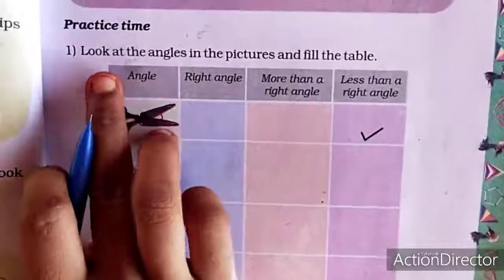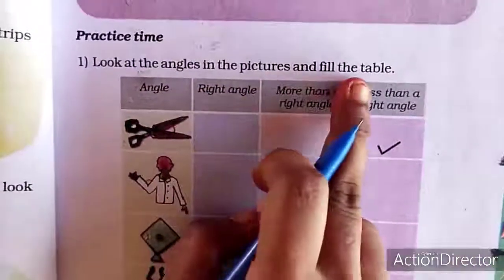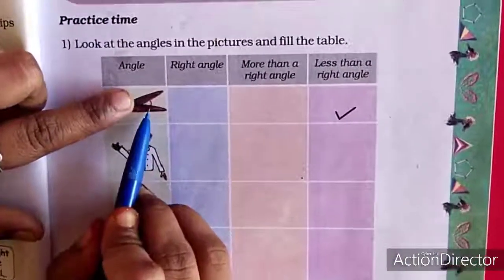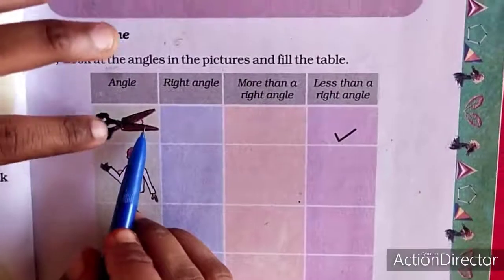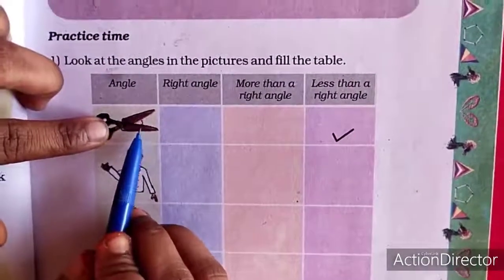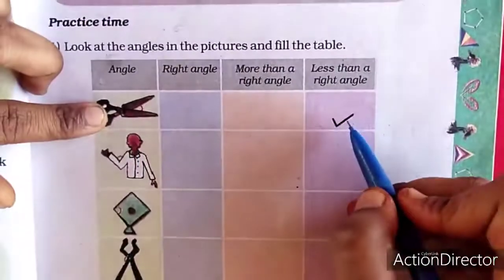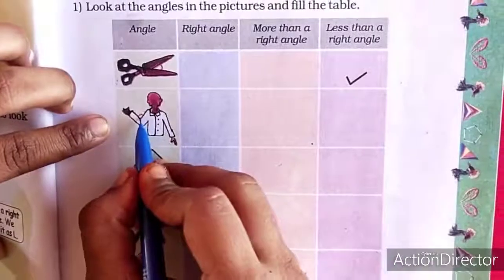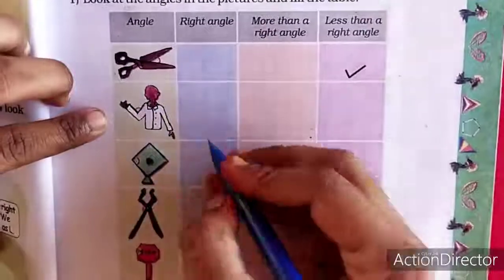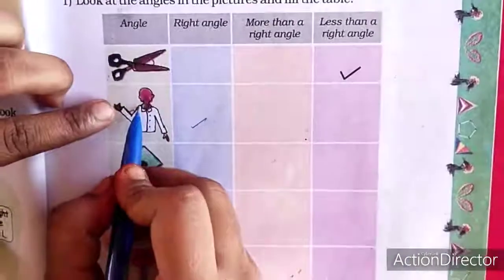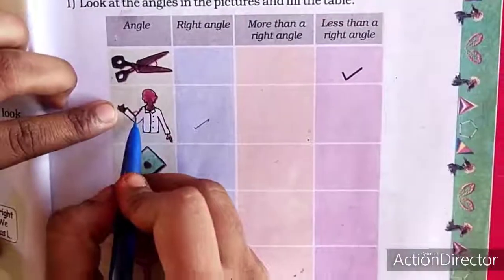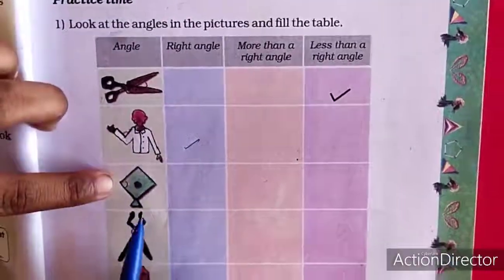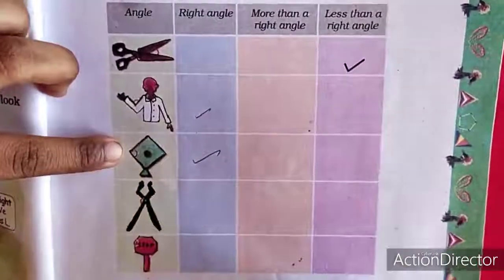Next, practice time. Look at the angles in the picture and fill in the table. Look at the scissors. Is it more than a right angle or less than a right angle? That is less than a right angle. So tick less than right angle. Here, look at the arm, the elbow. This is also a right angle. The shape, can you see the shape L? So this is a right angle. Here also you can see the shape L. So this is also a right angle.